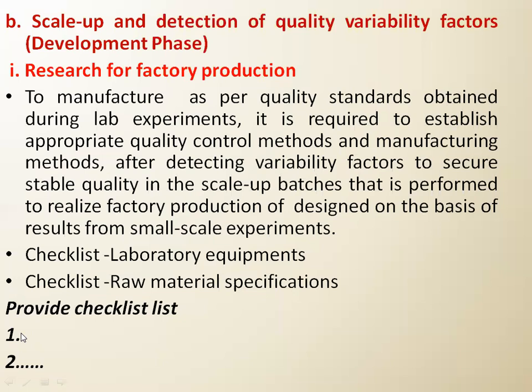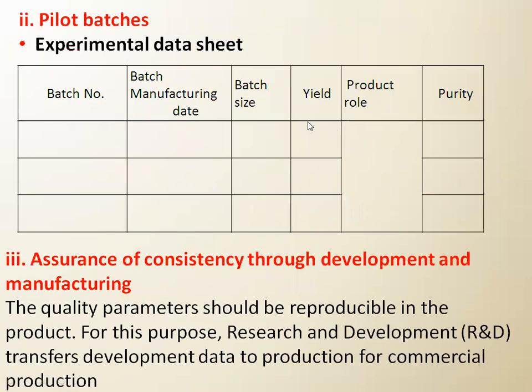Number one may be your API, MCC, lactose, talc, magnesium stearate. हम लोग इधर पे लिखेंगे stirrer, mechanical shaker, fluidized bed processor. Likewise, the equipment and raw material list we have to follow in research.